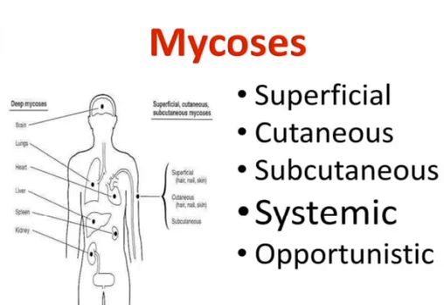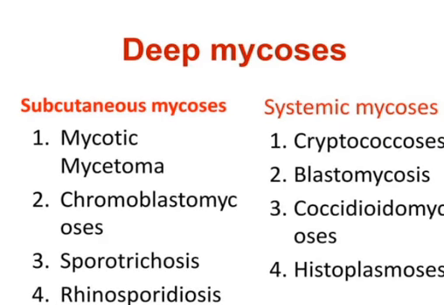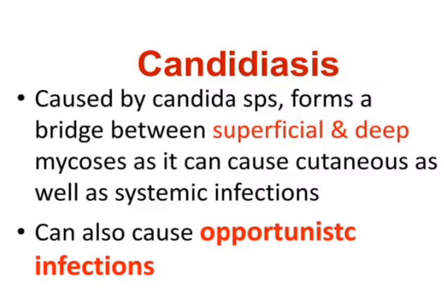Mycosis: superficial, cutaneous, subcutaneous, systemic, and opportunistic. Deep mycosis includes subcutaneous mycosis and systemic mycosis. Subcutaneous mycosis: mycotic mycetoma, chromoblastomycosis, sporotrichosis, rhinosporidiosis. Systemic mycosis: cryptococcosis, blastomycosis, coccidioidomycosis, histoplasmosis.